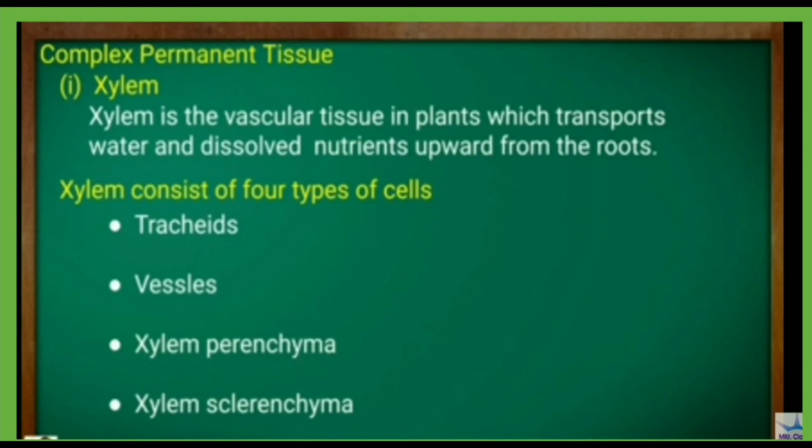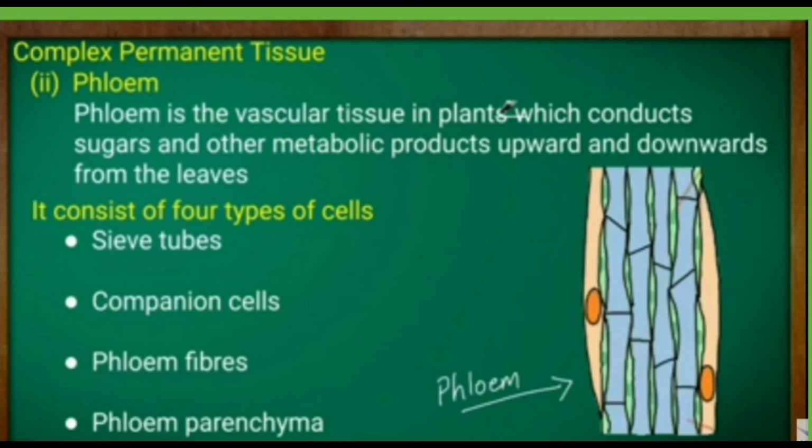Xylem consists of 4 types of cells: tracheids, vessels, xylem parenchyma, and xylem sclerenchyma, or we call it xylem fibers. So all these work together to transport water and minerals from roots to other parts of the plant, especially to leaves. Then we have phloem, which is a vascular tissue which conducts food prepared in the leaves to other parts of the plant. It consists of 4 types of cells: sieve tubes, companion cells, phloem fiber, and phloem parenchyma.